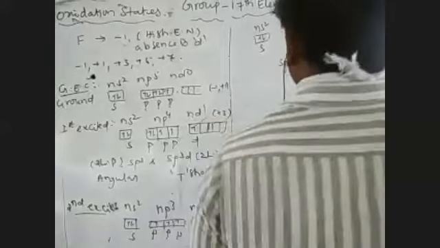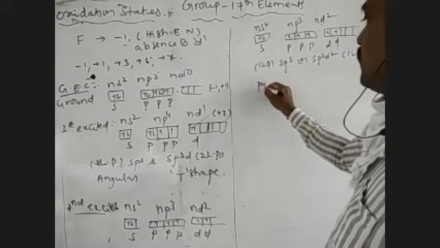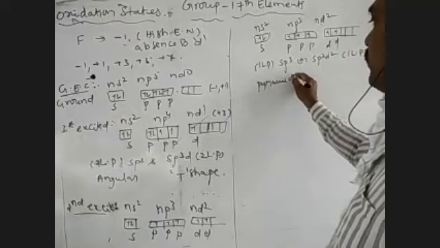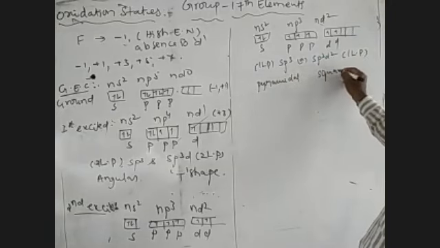In the second excited state, two types of hybridization, sp3 and sp3d2, are possible. In sp3, there is one lone pair of electrons, and sp3d2 also has one lone pair. With sp3 and one lone pair, the geometry of the molecule is pyramidal. With sp3d2 and one lone pair, the shape of the molecule is square pyramidal geometry.